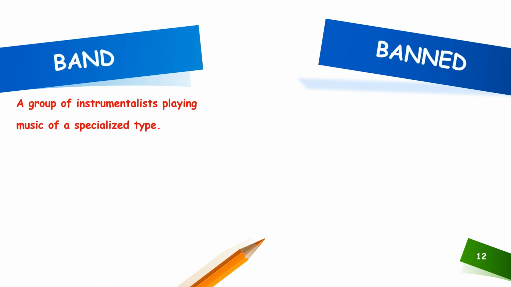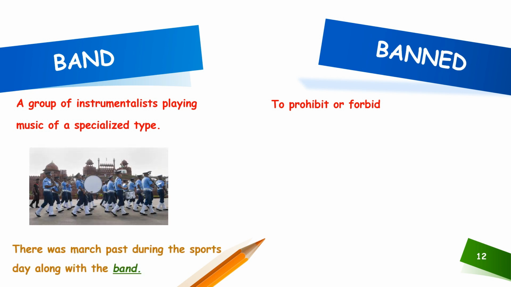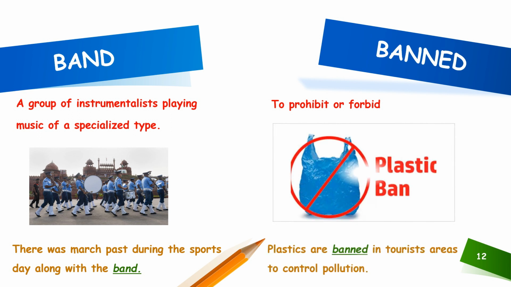The 12th set of homophones for discussion is band. Band is a group of instrumentalists playing music of a specialized type, and banned is to prohibit or forbid. Now, let us see how to use this homophone in a sentence. There was a march past during the sports day along with the band, and plastics are banned in tourist areas to control pollution.